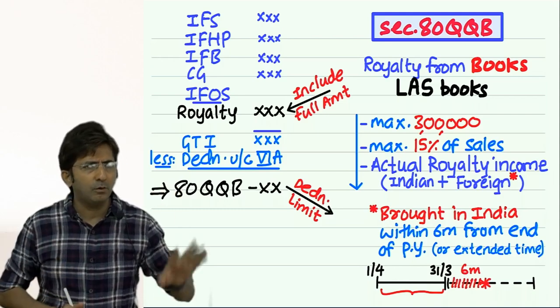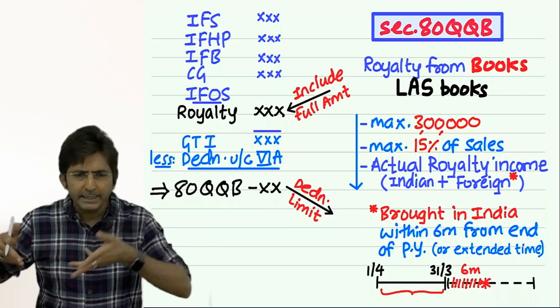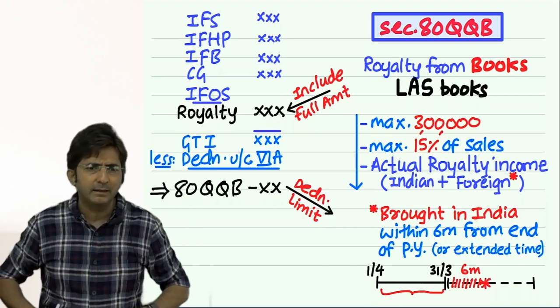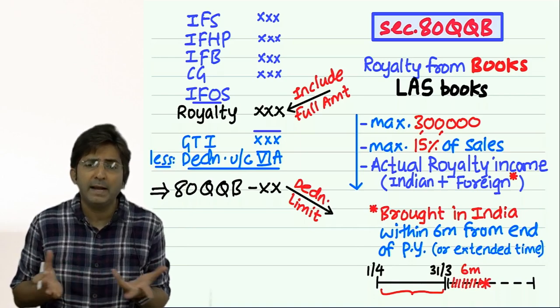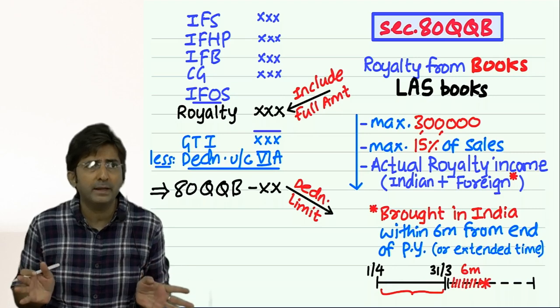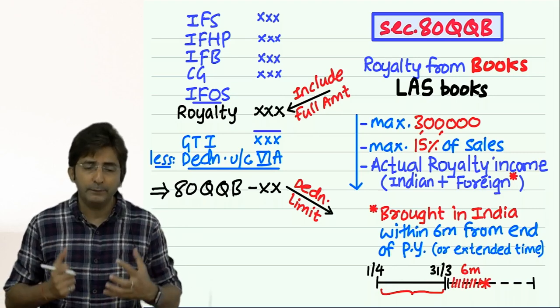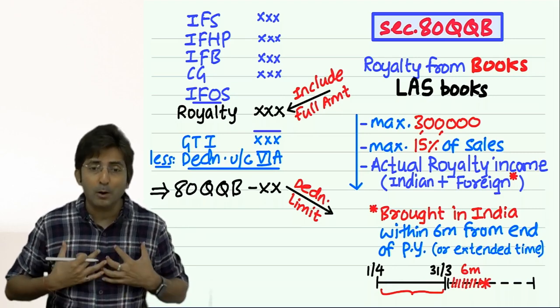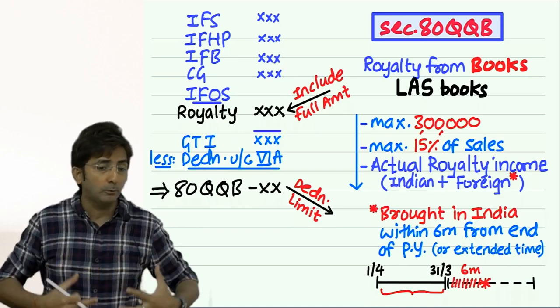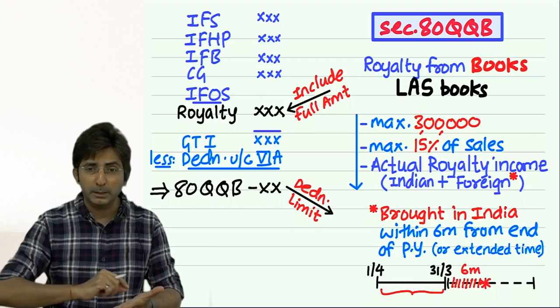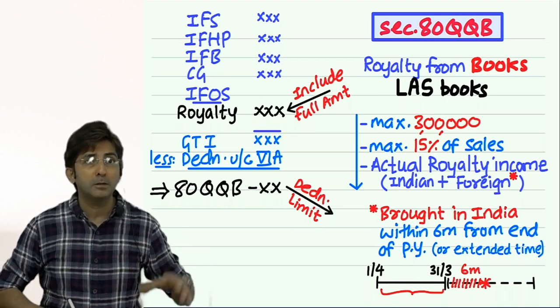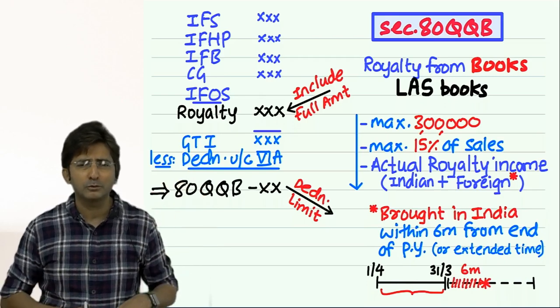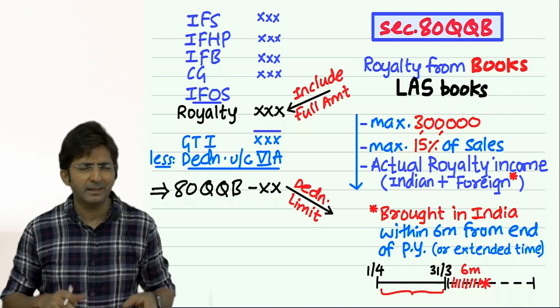In fact, we'll say, oh, foreign author, you are getting income from India, pay tax in India. And what if he says, what about that deduction of QQB? Why? We don't want to encourage foreign authors. Yes, if Indian authors are there, we feel proud also. For example, you come to know CA Shirish Vyas book has become so famous, you will feel proud. But if you come to know Mr. Michael is a famous author, we are not excited. Michael means some foreign author.